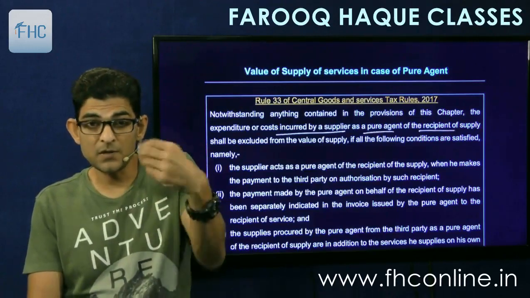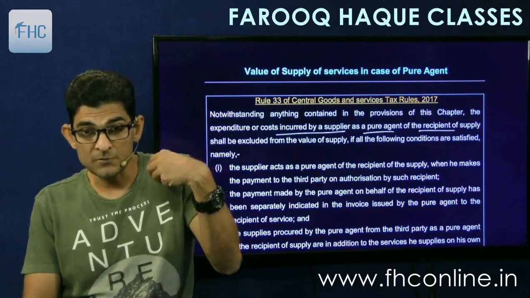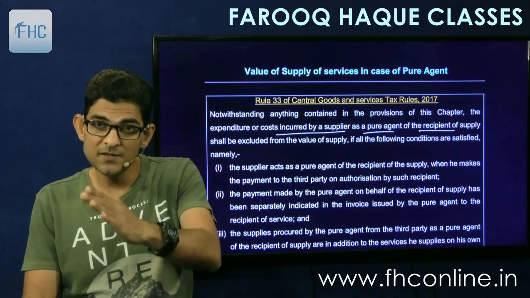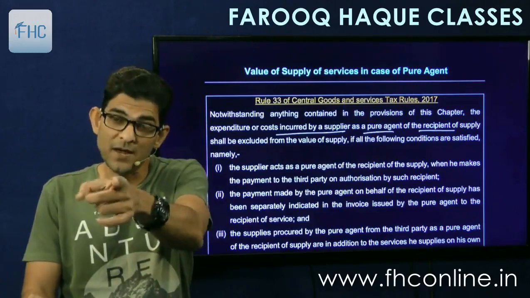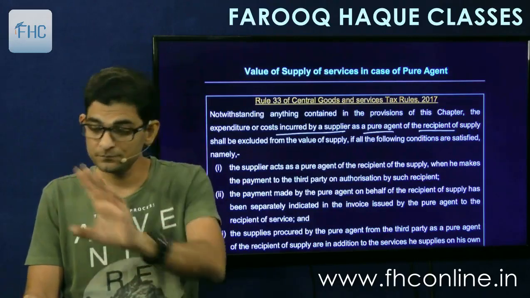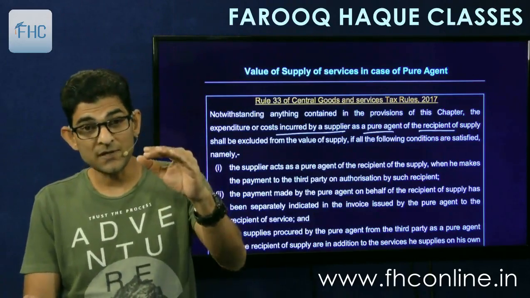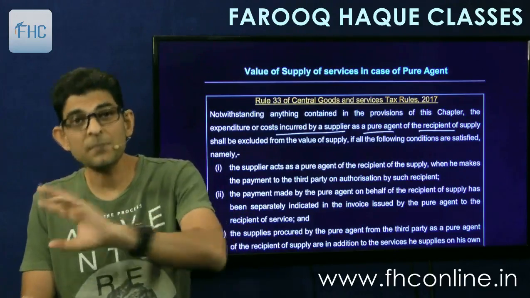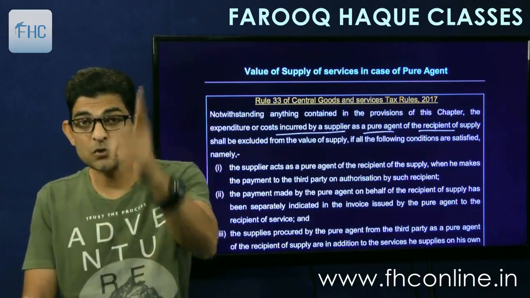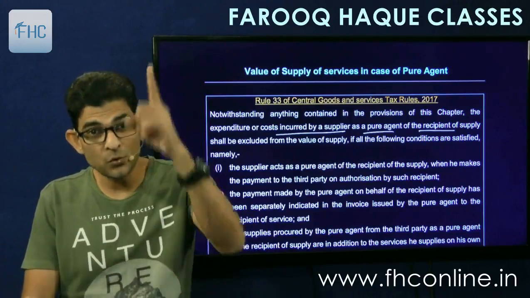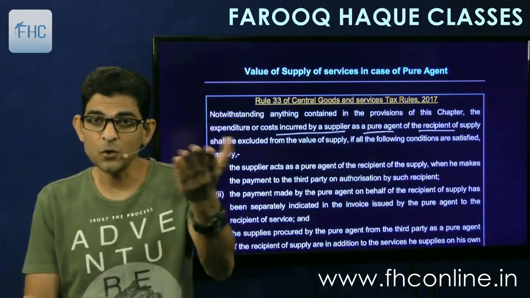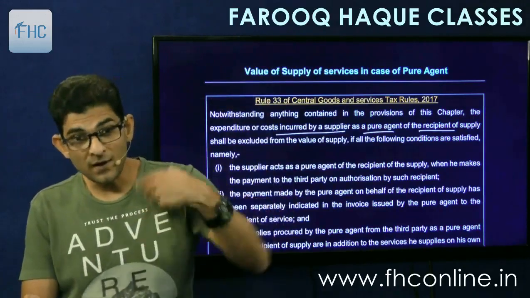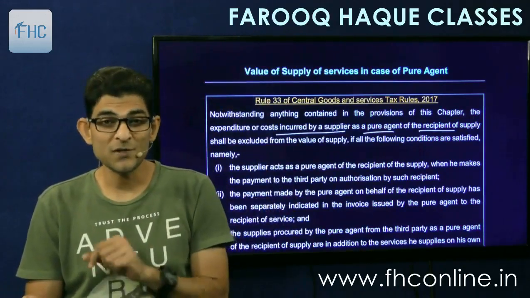I am the supplier, I am giving you this class. So I am the supplier, you are the recipient. Apart from this class, I am incurring some expense on your behalf and later on recovering it from you. It is not part of my service expense. No, it is a separate expense which I am incurring on your behalf as your pure agent. You wanted a book, I got the book for you. You wanted to go for a tour, I booked it for you. You want to do something, I book it for you. So that is the pure agent concept.